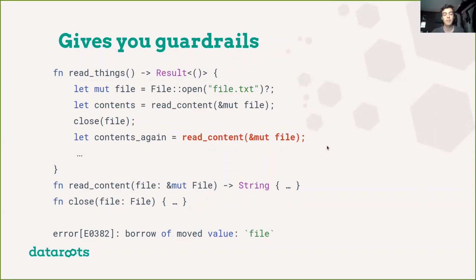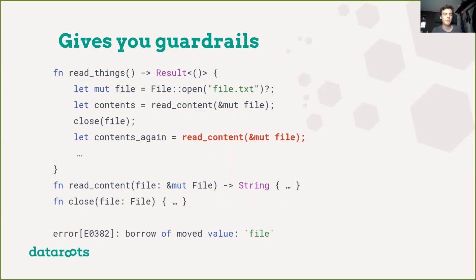So in this very specific case, when we then try to read the contents of the file again, we'll get the exact same compile time error saying you can't use a variable after having given it away. So here you can see how using this ownership system can give us some compile time safeties. Here, for example, that we don't use a file after closing it.